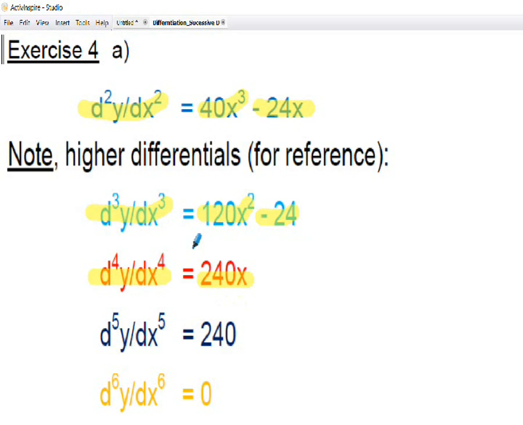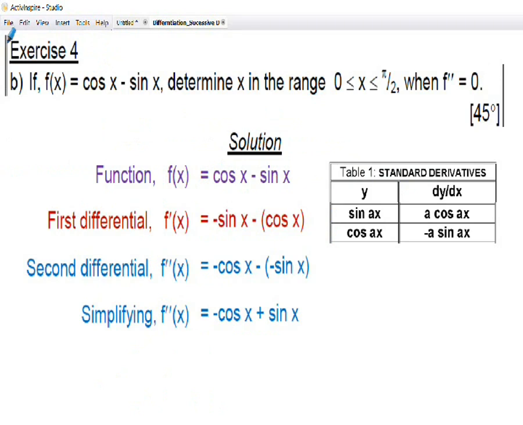If I differentiate the 240x, I get 240, so I've got my fifth derivative, and if I differentiate the 240, I get 0. So my sixth derivative in this particular case would be 0, but that's just for reference.